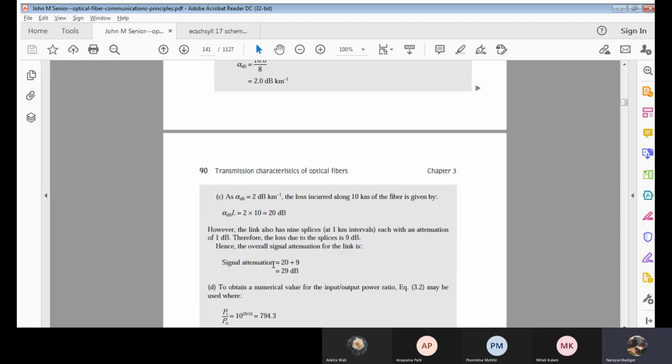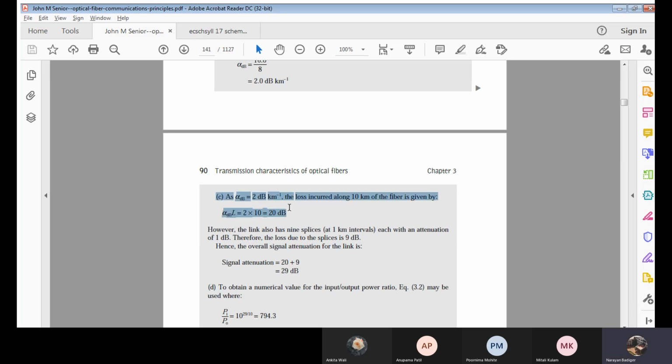Before that, I need to calculate for 10 kilometers. What is alpha dB? Alpha dB is 2 decibels per kilometer. Now how many kilometers? 10 kilometers. So 2 into 10 will give you 20 decibels.